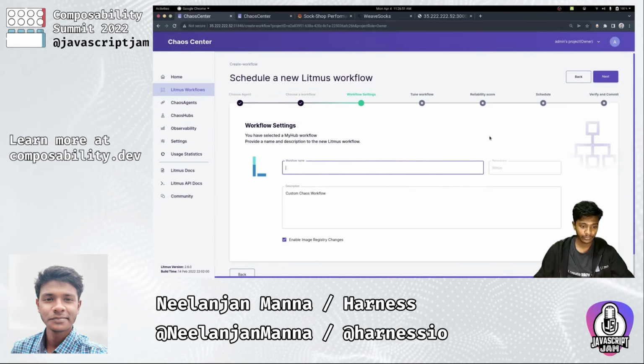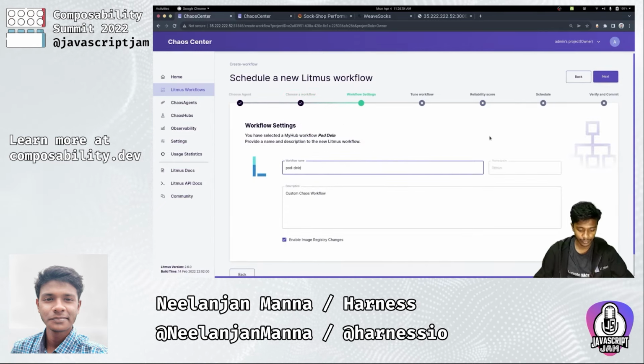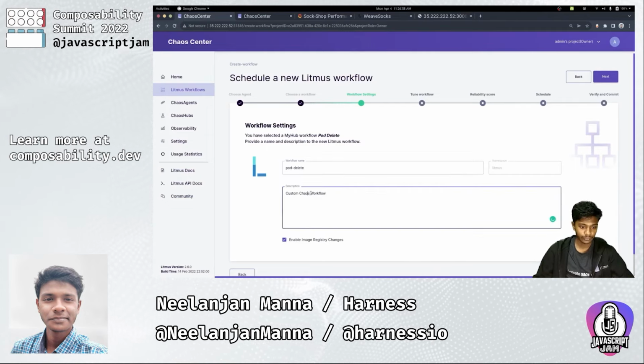Let us specify our workflow settings. Let us name it pod delete, and in description we can simply say pod delete workflow. And with that, let's go next.